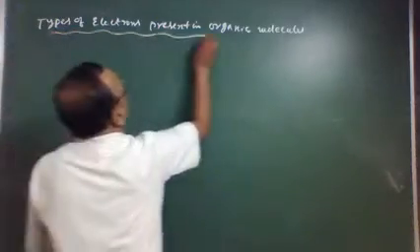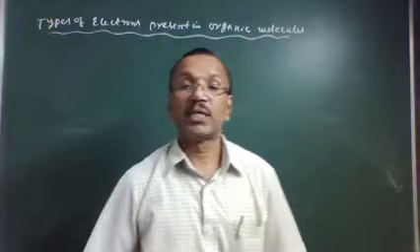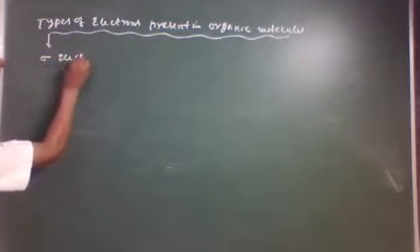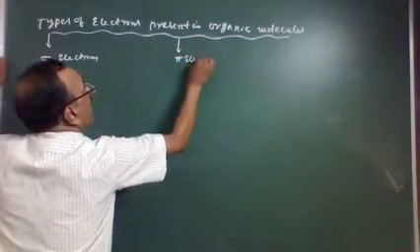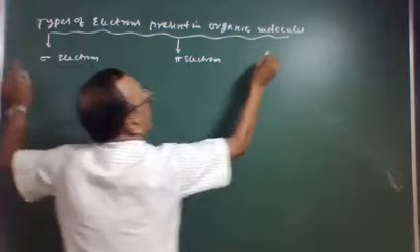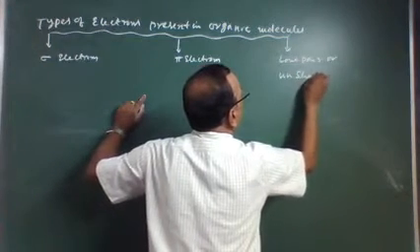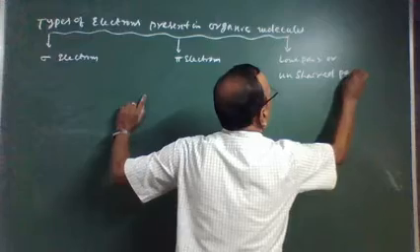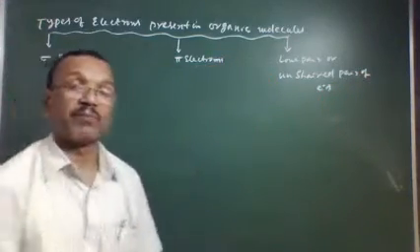Now, how many there are depends upon the nature of the molecule. The types of electrons present in the molecules are sigma electrons, pi electrons, and lone pair of electrons, or unshared pair of electrons.